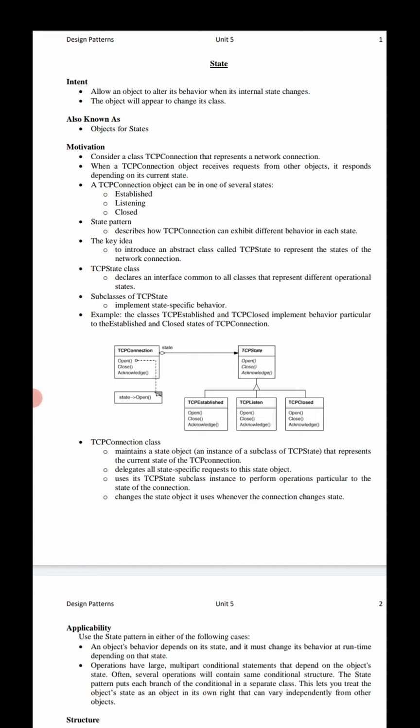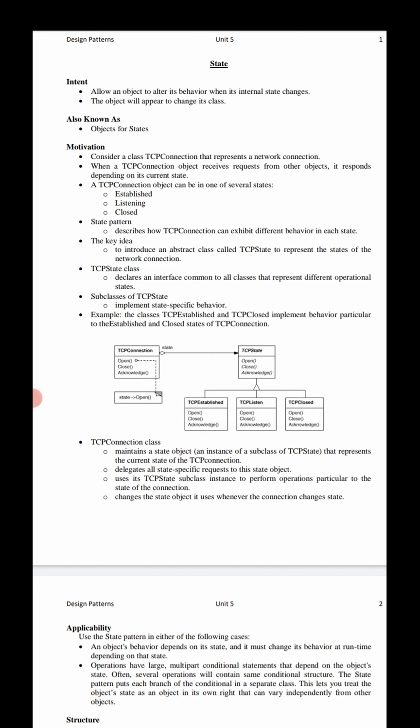For example, the effect of an open request depends on whether the connection is in its closed state, or we can say its established state. So here, the state design pattern describes how a TCP connection can exhibit different behaviors in each state.